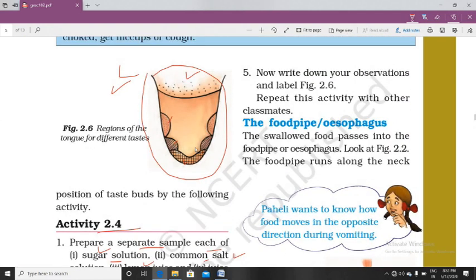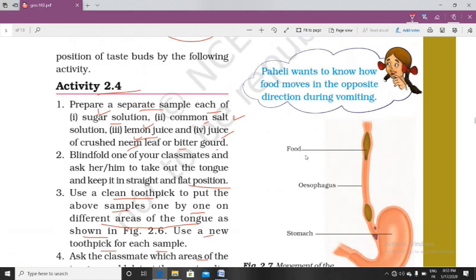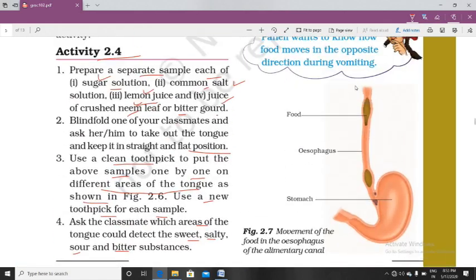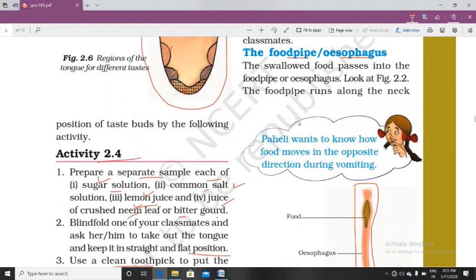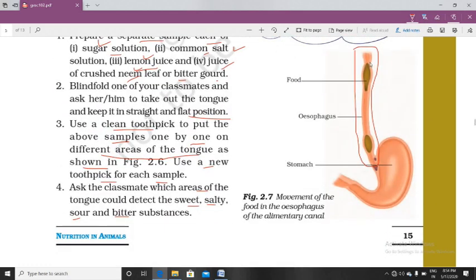Next point we will study, bachcho, is the food pipe, that is the oesophagus. Here is the structure of the oesophagus. This region is called the oesophagus. Here, bachcho, you can see there is a food bolus that goes through the oesophagus to the stomach, and this is an active movement.